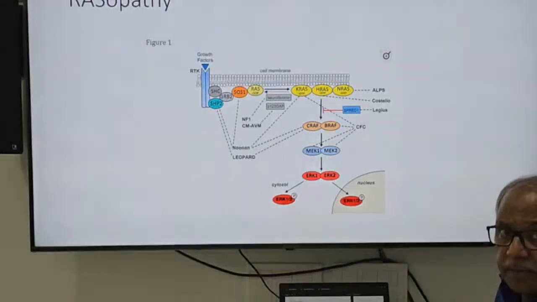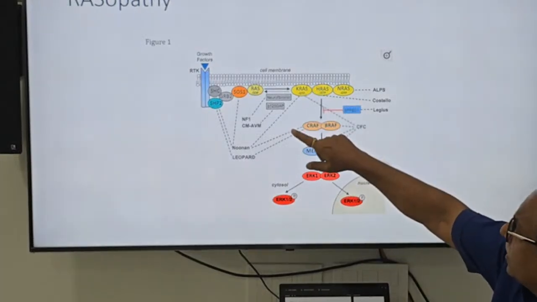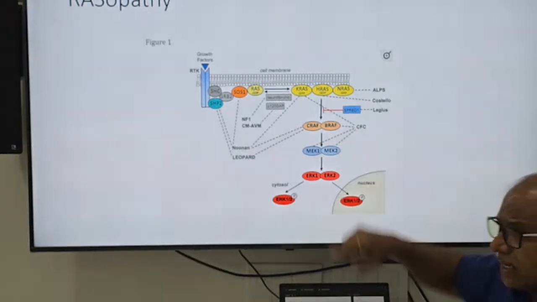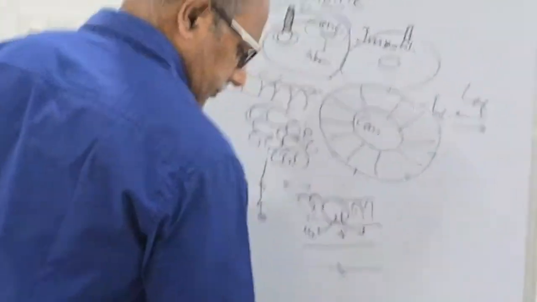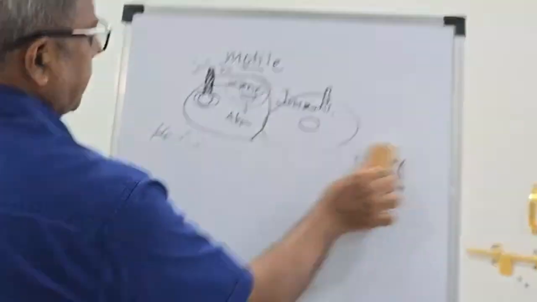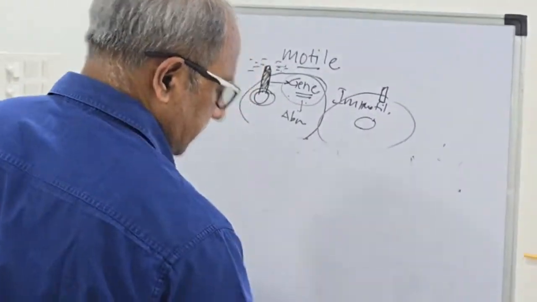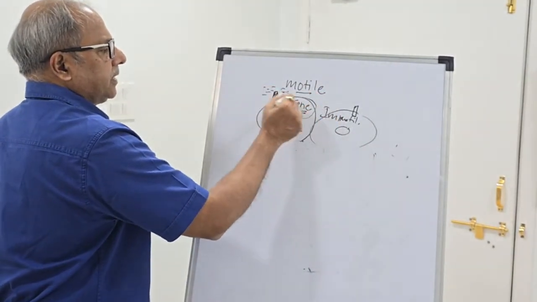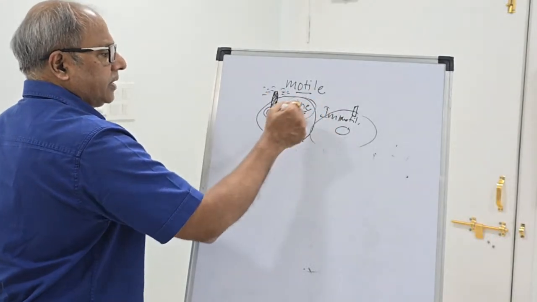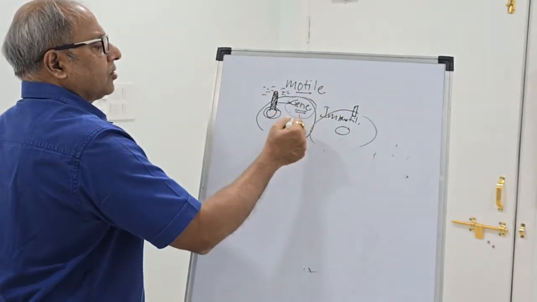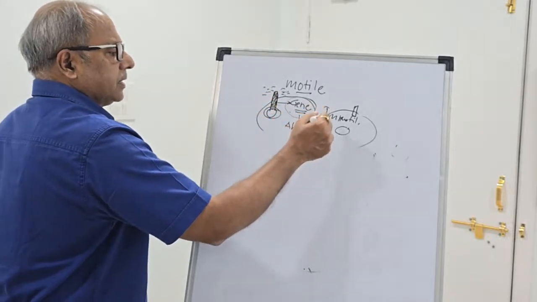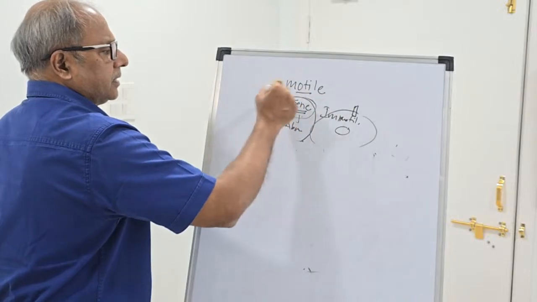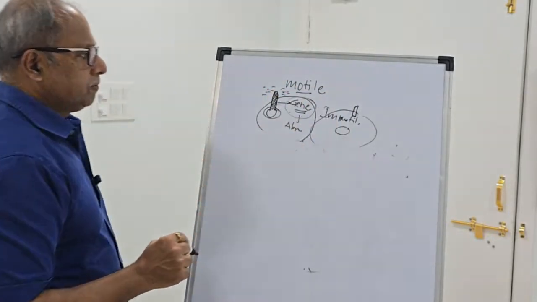Now comes the RASopathy. What is RASopathy? RAS is a protein that is again... this is a cell which has an antenna, the cilia, which gives an outside environment assessment, and helps it move or develop or orient, related to each other, talking with each other through this cilia.